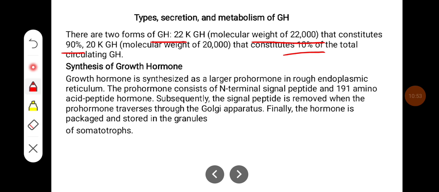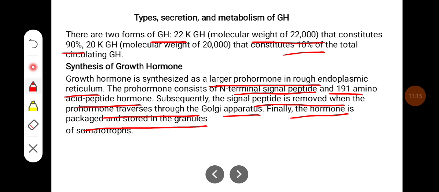Growth hormone is synthesized as a larger prohormone in the rough endoplasmic reticulum. The prohormone consists of an N-terminal signal peptide and the 191 amino acid peptide hormone. Subsequently, the signal peptide is removed when the prohormone traverses the Golgi apparatus. Finally, the hormone is packaged and stored in the granules of somatotrophs.